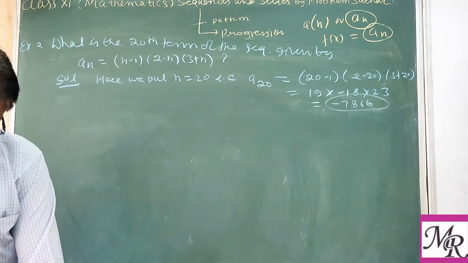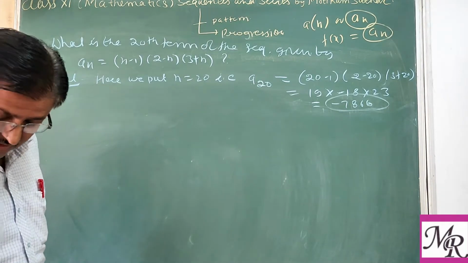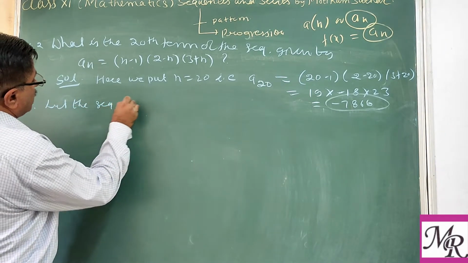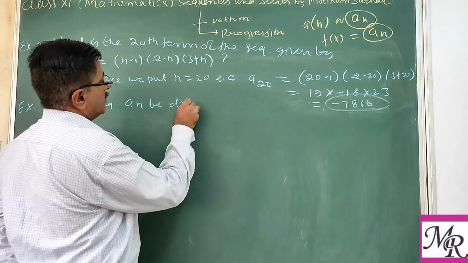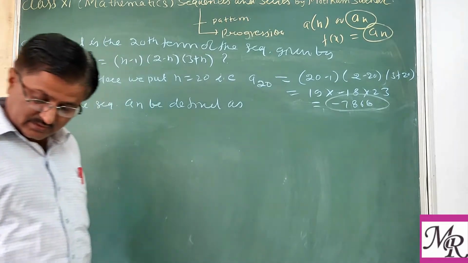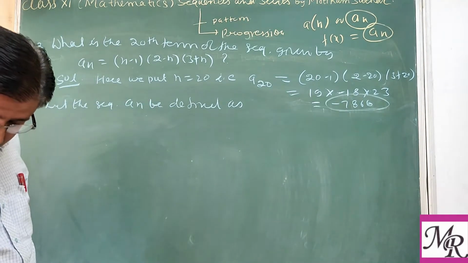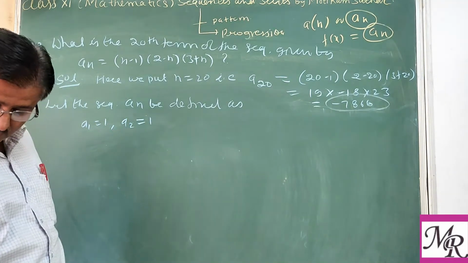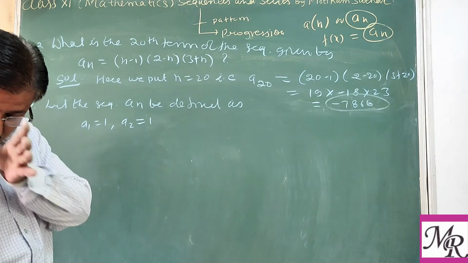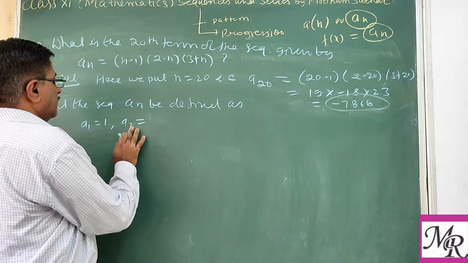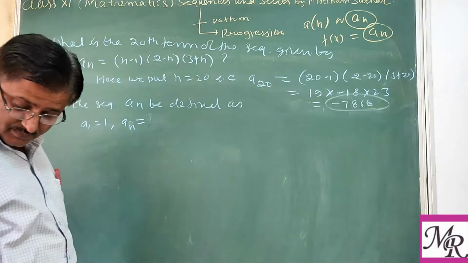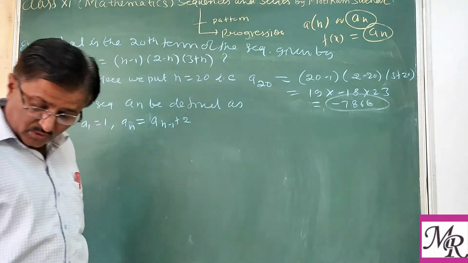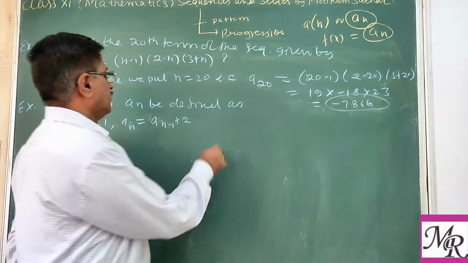Now the third one says, let the sequence an be defined as follows. a1 equal to 1 means the first term is given. Then an equal to, the nth term is equal to an minus 1 plus 2 for all n greater than or equal to 2.